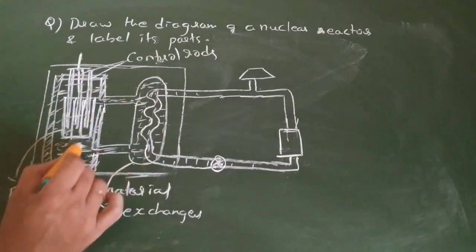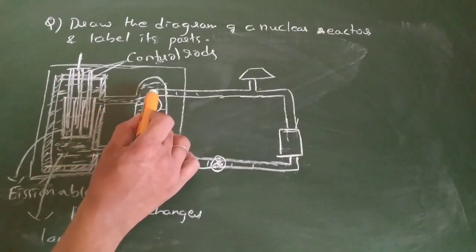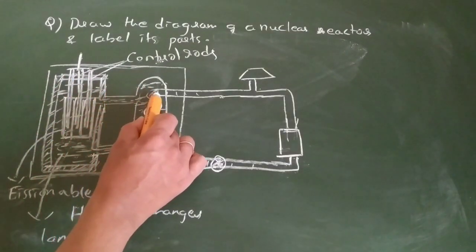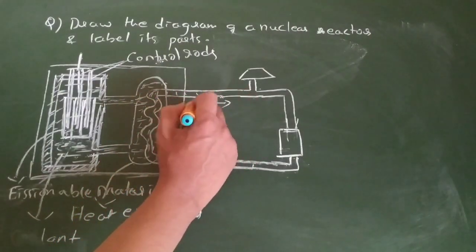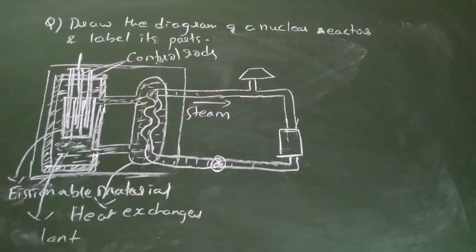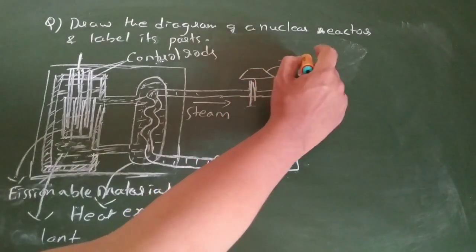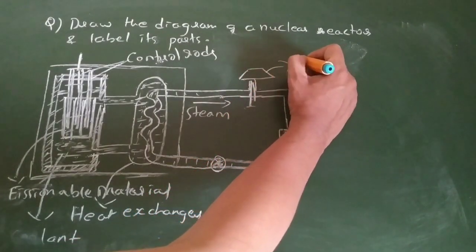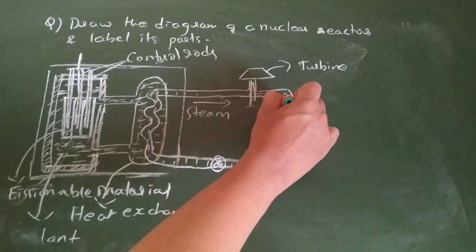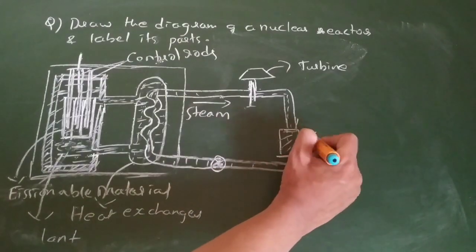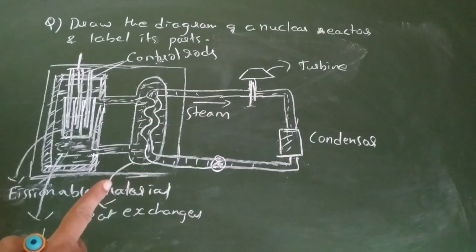Are you getting that? This coolant which absorbed the heat energy from this nuclear reaction will go like this, and that heat energy will be absorbed by the water, and water gets converted into steam, and that steam is being passed here. Okay. This steam will be utilized to rotate a turbine. Again this steam will pass here, and this is a condenser. Okay, what is this condenser utilized for?